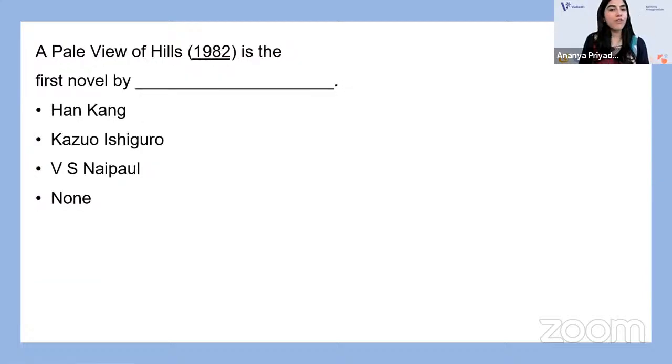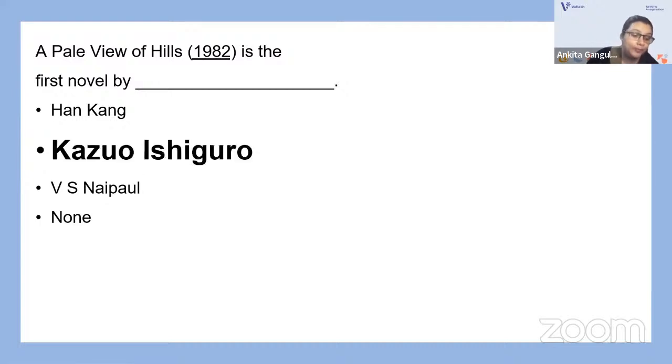A Pale View of Hills, 1982, is the first novel by Dash. Is it by Han Kang or Kazuo Ishiguro or V.S. Naipaul or none of the above? Right. So I know that all of you are aware of this work. Yes, it's the debut novel of Kazuo Ishiguro, right?